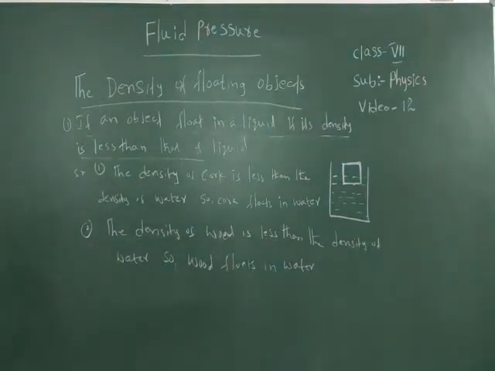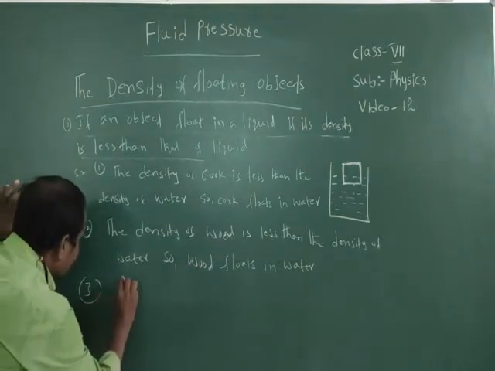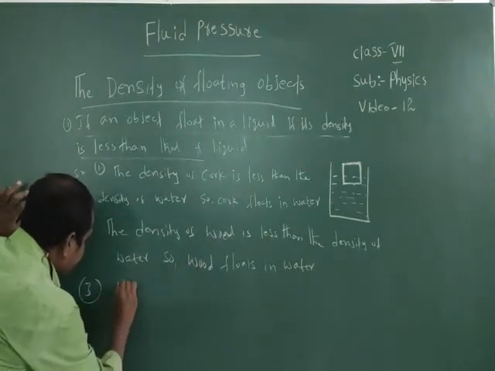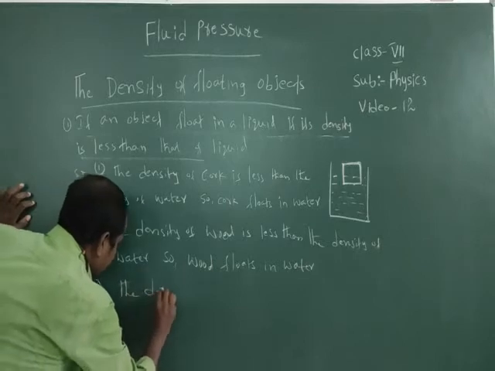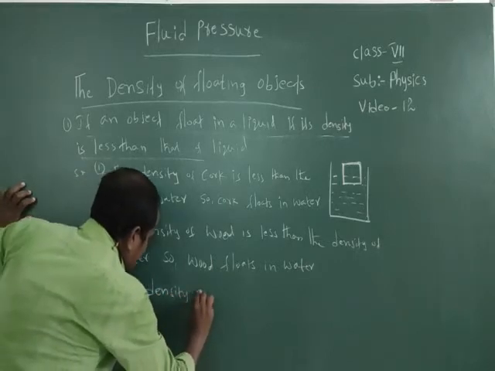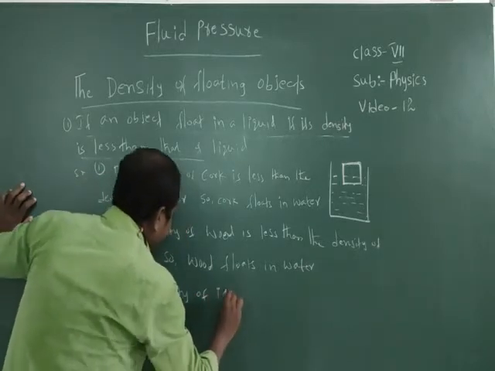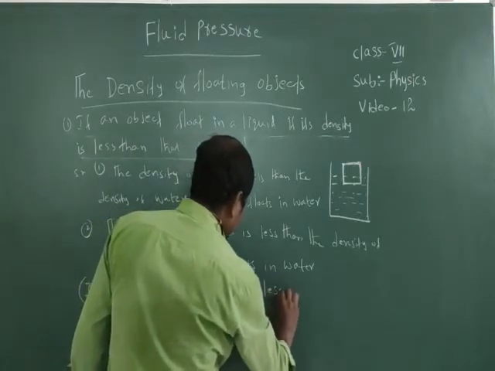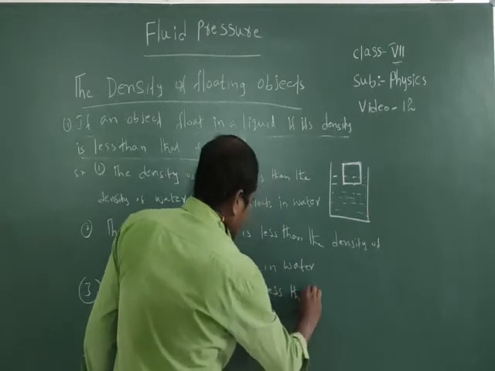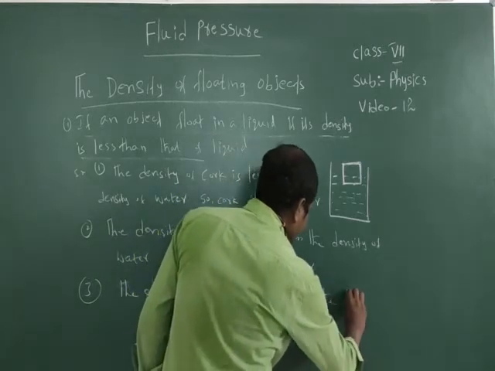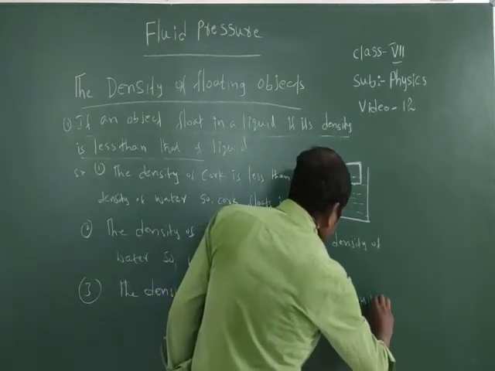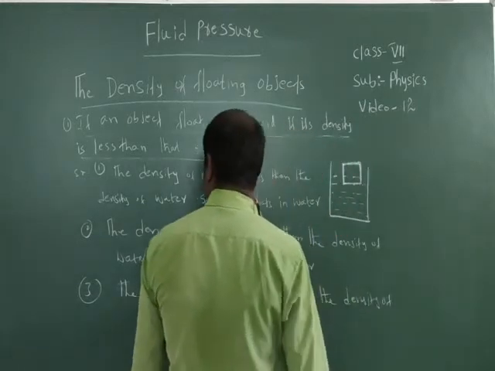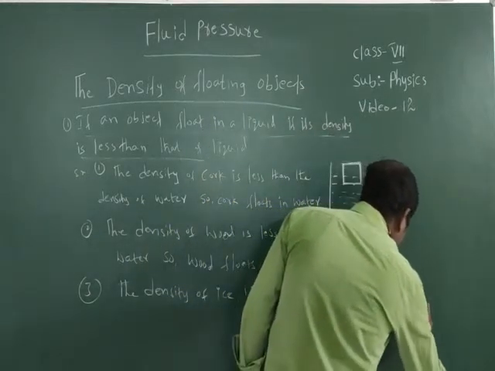Next one, density of ice. The density of ice is less than the density of water.